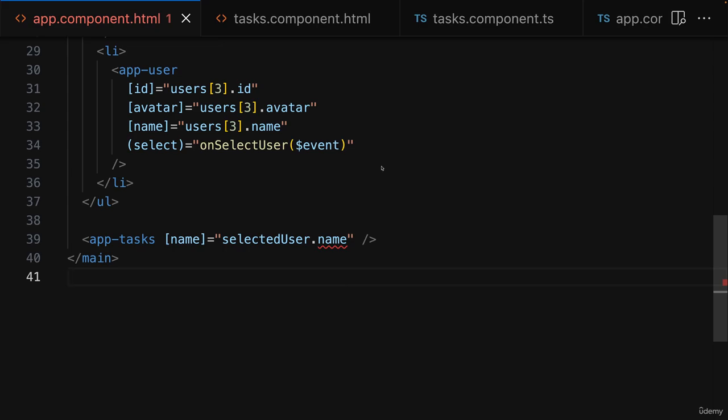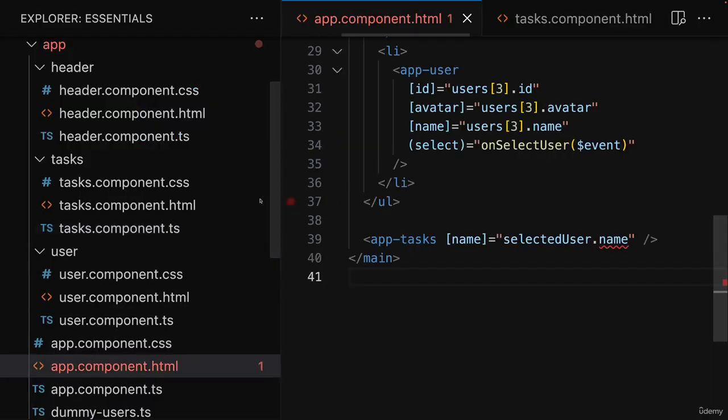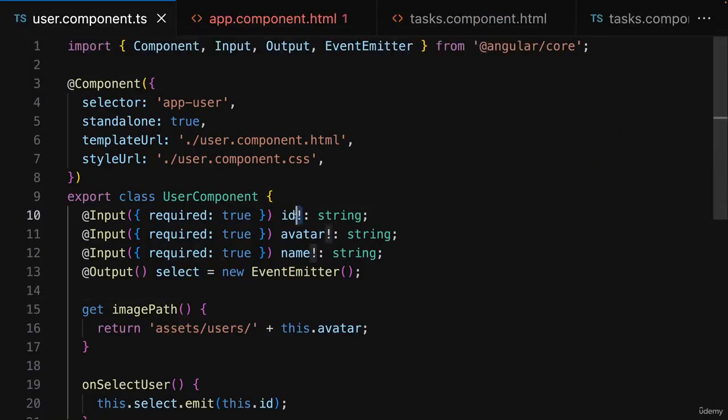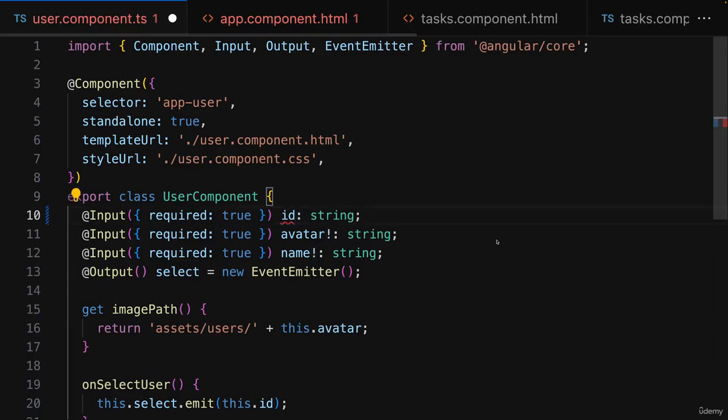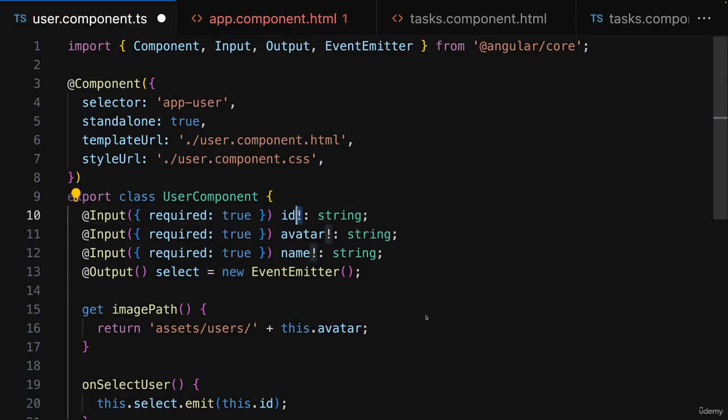That's why TypeScript is complaining about things like this, and that's also why in the user component we had to add those exclamation marks here to rule out this possibility of possibly having an undefined value here. Now, of course, when you add such an exclamation mark, you're not technically ruling out the possibility of getting an undefined value.